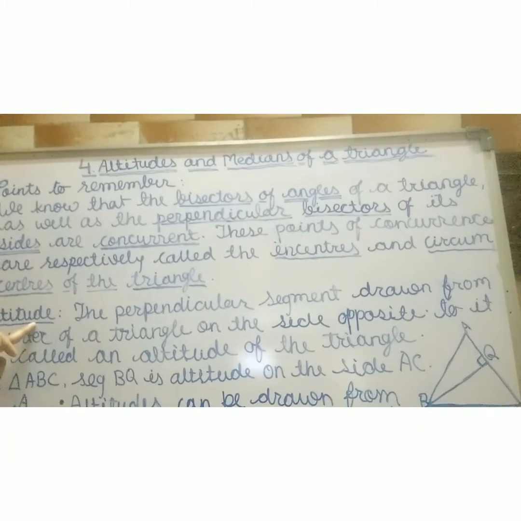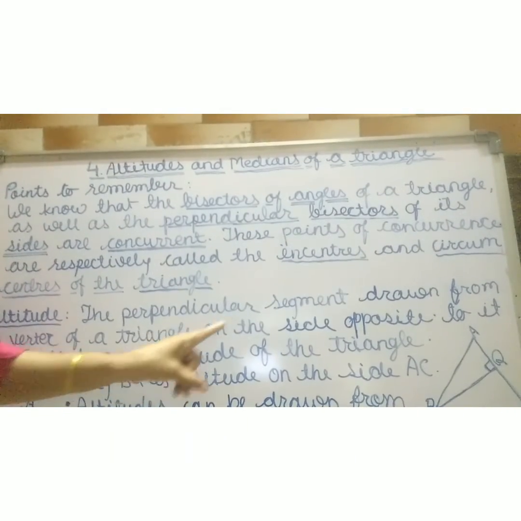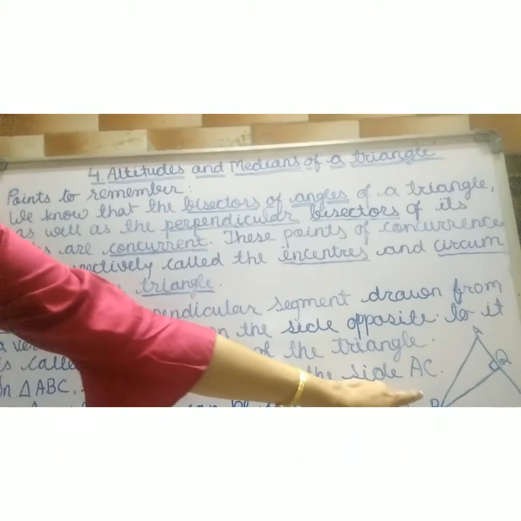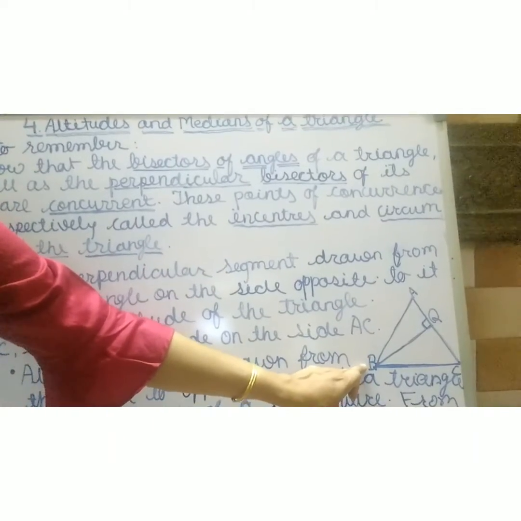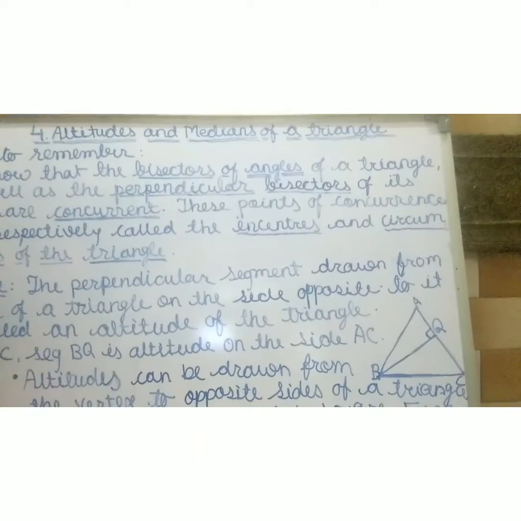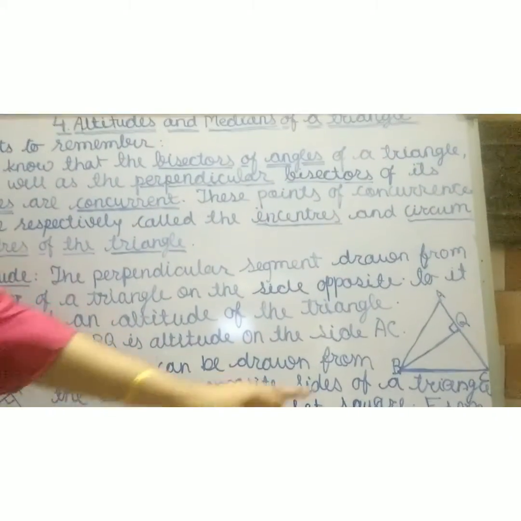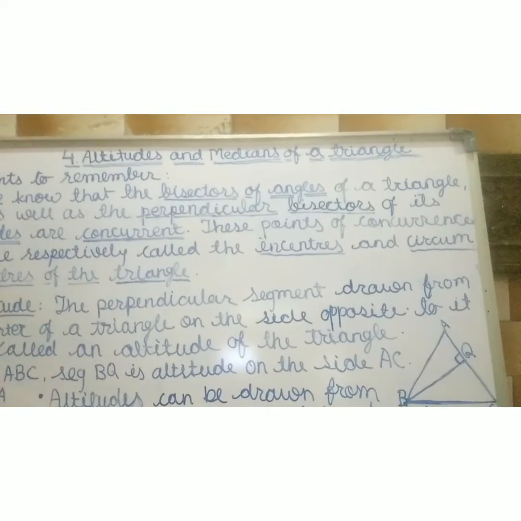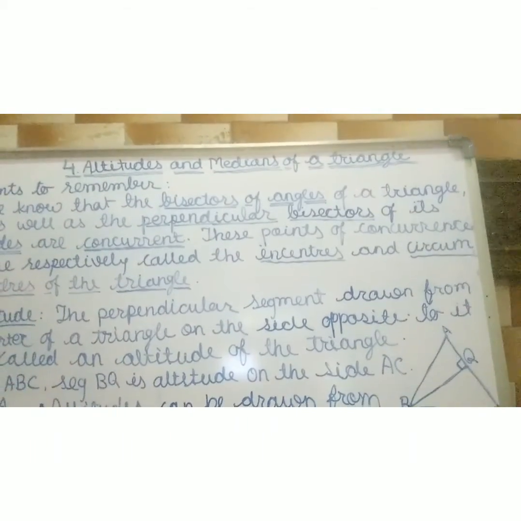Then the second point, altitude. The perpendicular segment drawn from a vertex of a triangle on the side opposite to it is called the altitude of the triangle. See, this is triangle ABC. From the vertex B on the opposite side AC, this BQ segment is drawn. This BQ segment is the altitude of the triangle. In the same way, an altitude can be drawn from the vertex to the opposite side of a triangle with the help of a set square.